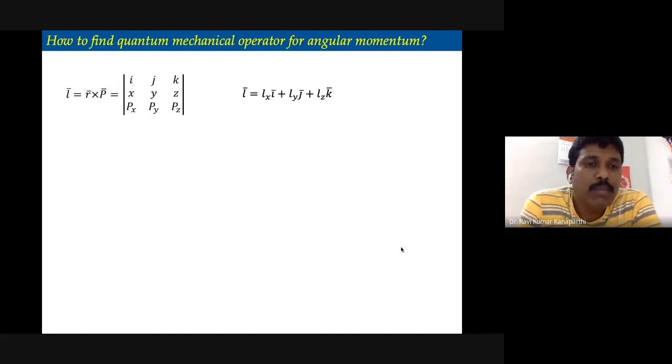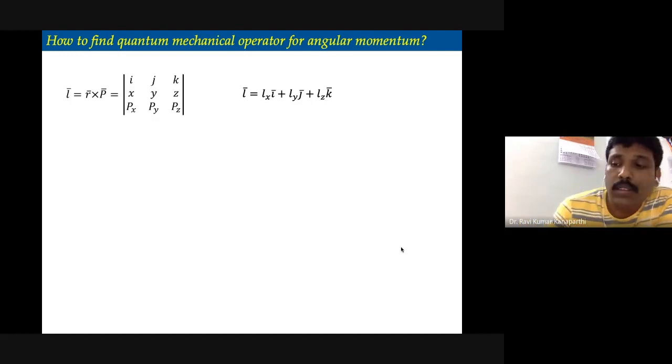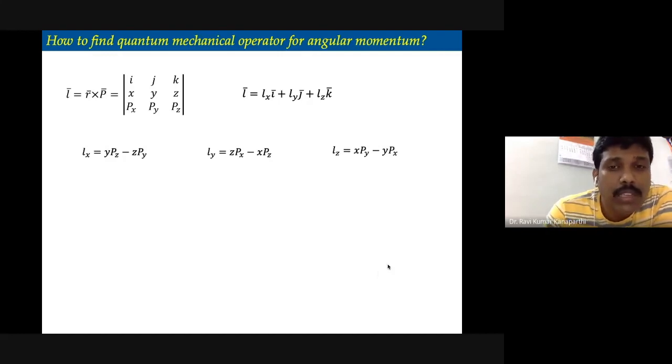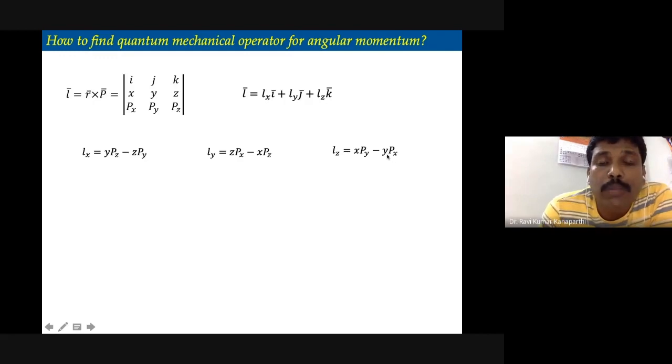We can find the components from this determinant. It's very easy, you all know very well. Lx is given by y pz minus z multiplied by py, and Ly is equal to z px minus x pz. Lz is equal to x py minus y px.